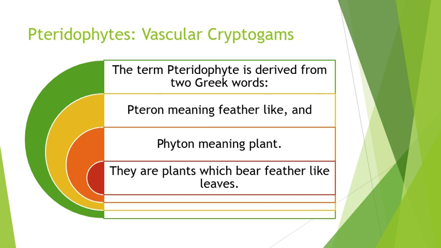The pteridophytes are vascular cryptogams. They consist of the vascular tissues xylem and phloem, and they are cryptogams because they are seedless plants. The term pteridophyte is derived from two Greek words, pteron meaning feather-like and phyton meaning plant. They are plants which bear feather-like leaves.